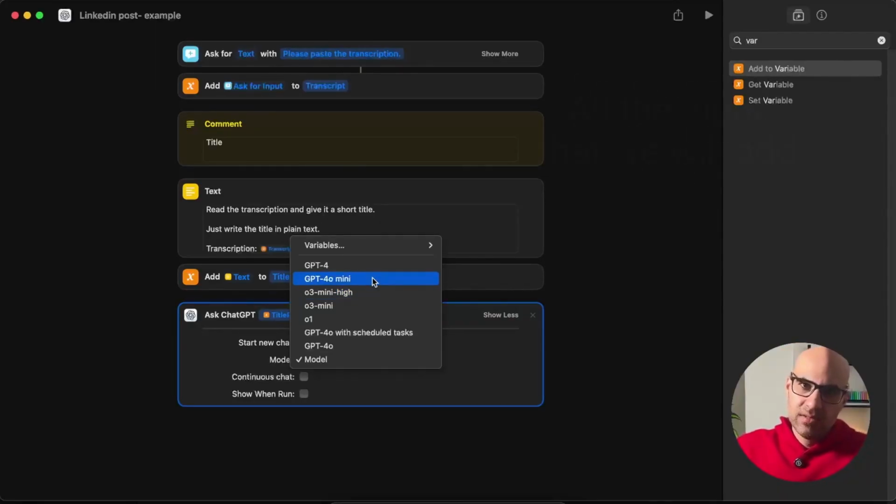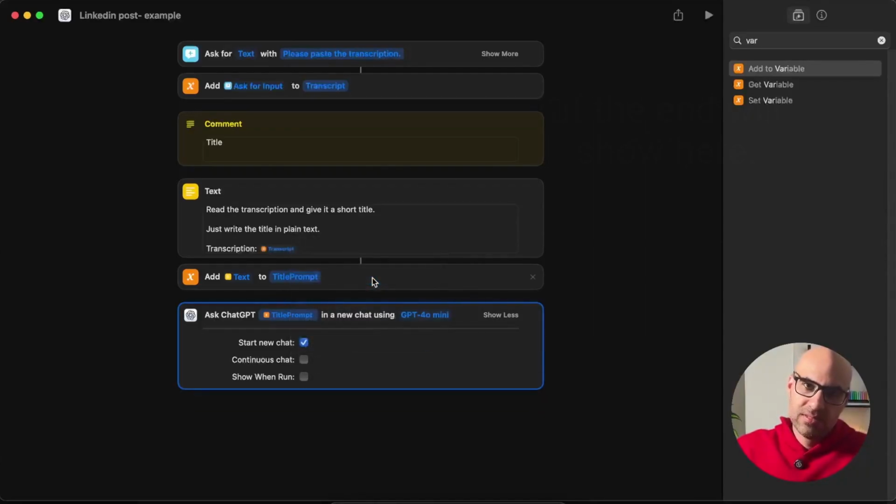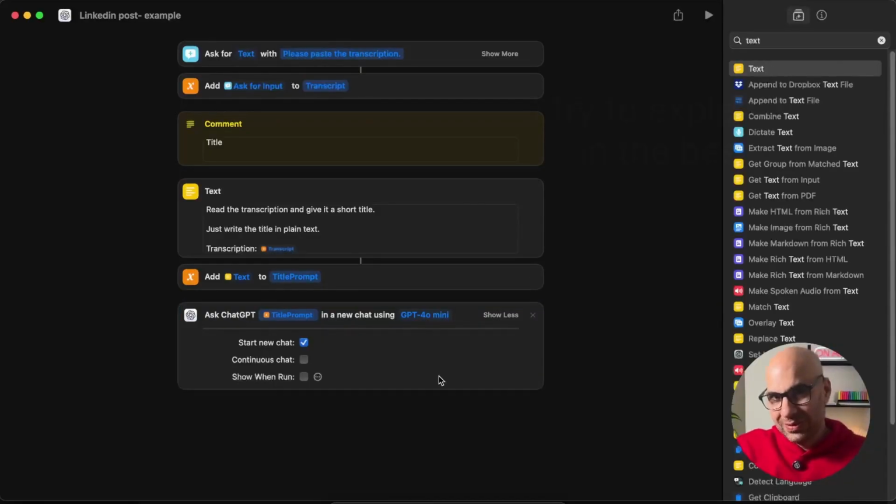In that case, I select GPT-4o Mini because I don't need something very creative here, and I want it to be fast, so it will be enough to create a title. I just need to distinguish information in Apple Notes, so this is enough. So we said what prompt we want to send to the chat. We said how we want the chat to respond to us and with which model, and now we need to store the result in a variable. We'll need to take this information at the end and send it to Apple Notes.